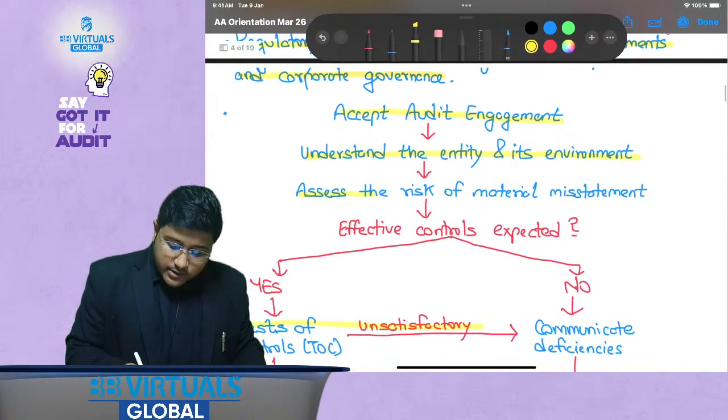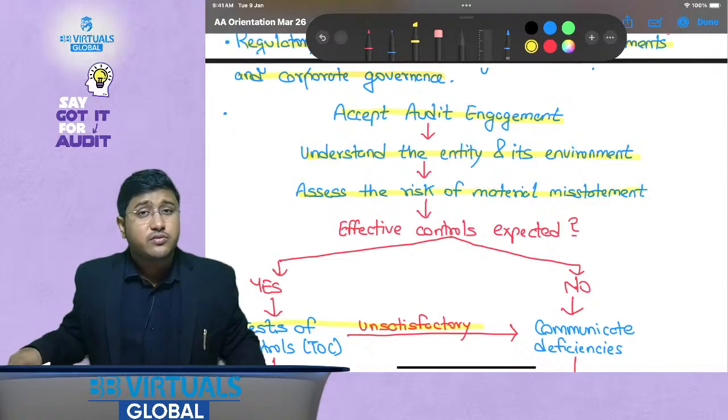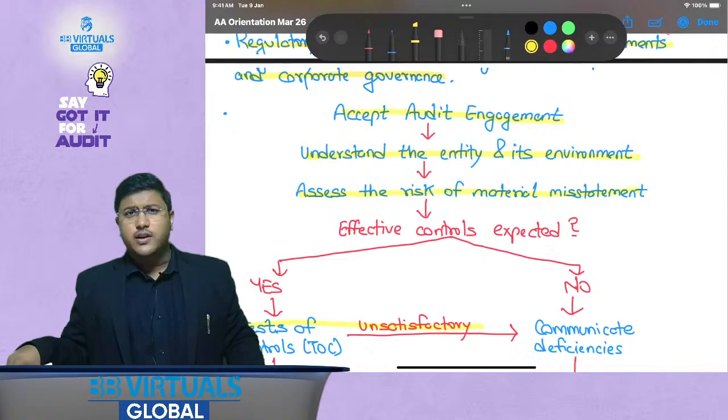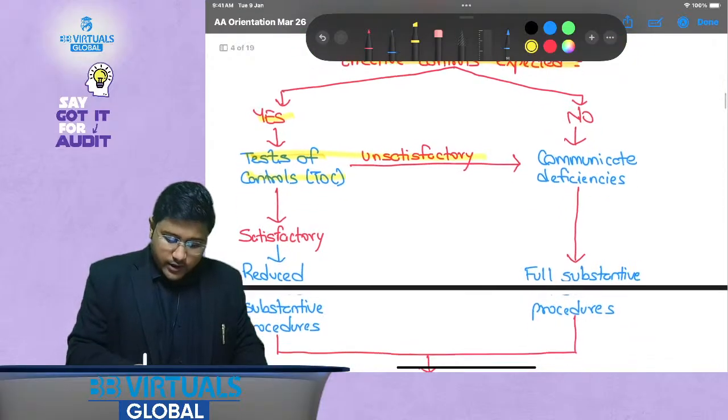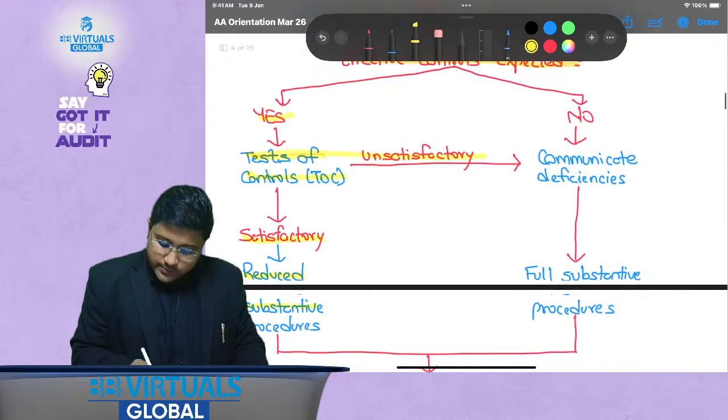Okay, then assess the risk of material misstatement. This is again covered in ISA 300 series. We are going to understand it. Effective controls expected? If yes, then test controls. If satisfactory, then you can reduce your substantive procedures.